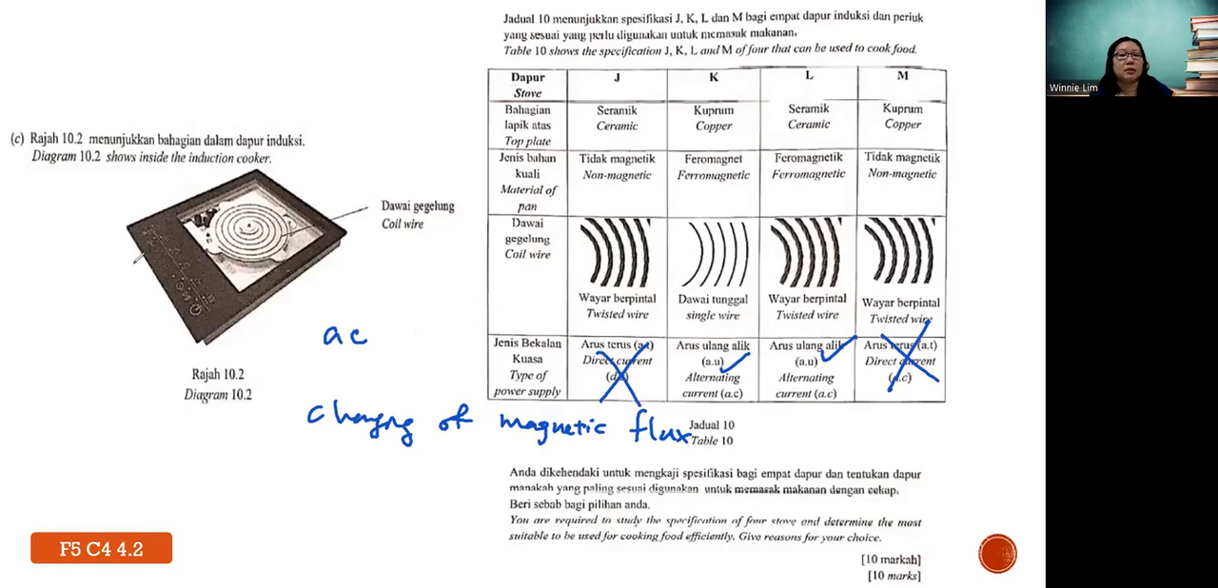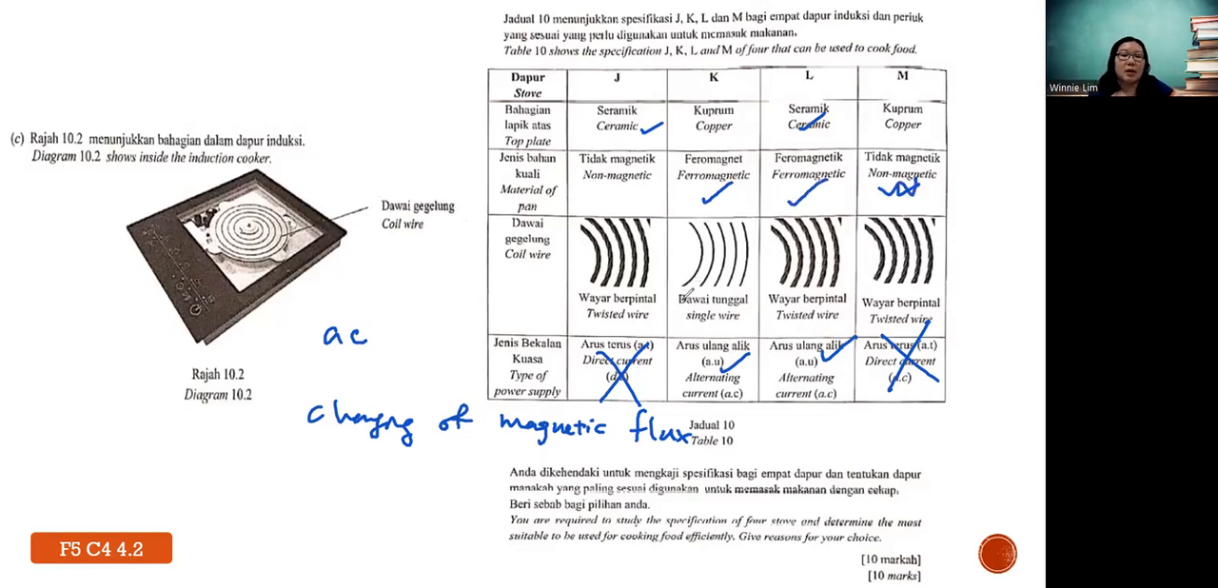Then next, the top part. Normally if you have an induction cooker at home, it looks like glassware, correct or not? Should it conduct electricity or not? No, right? So it's supposed to be ceramic because we don't want it to conduct electricity. It's insulated and also has high specific heat capacity. Then next, you want it to produce a magnetic field, so the pan itself should be ferromagnetic.